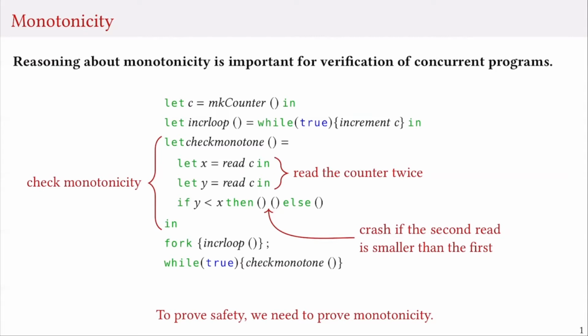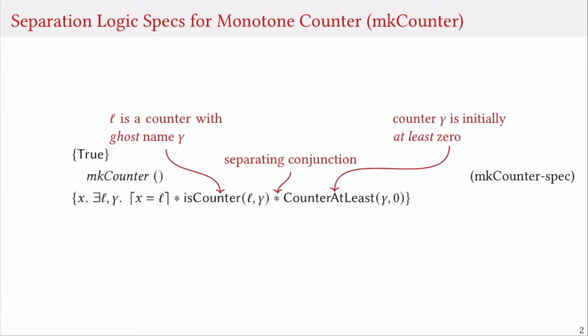Now, in order to prove that this program is safe, that it doesn't crash, we need to reason about monotonicity. Let's see how we do this in separation logic. First, let us look at the specification for the counter that we just saw. Our specification is very simple and is only designed for reasoning about monotonicity of the counter. Our specification for creating the counter says that after creating the counter, we get some ghost resources under the name gamma that are used to track the counter. And according to these ghost resources, the value of the counter is at least 0.